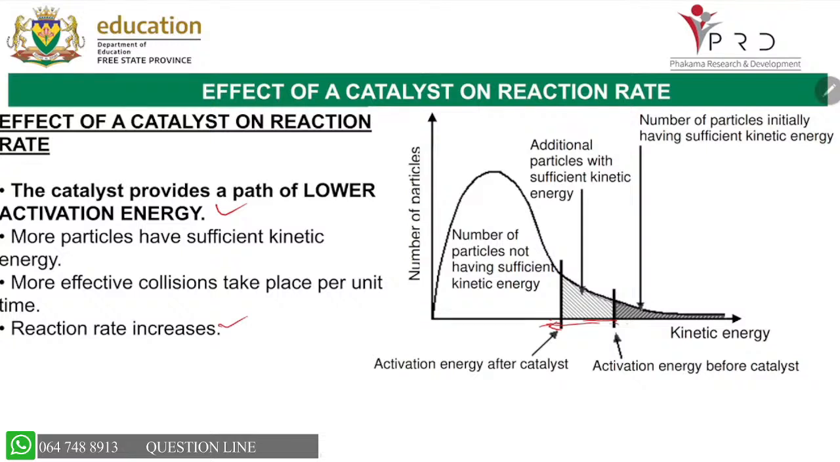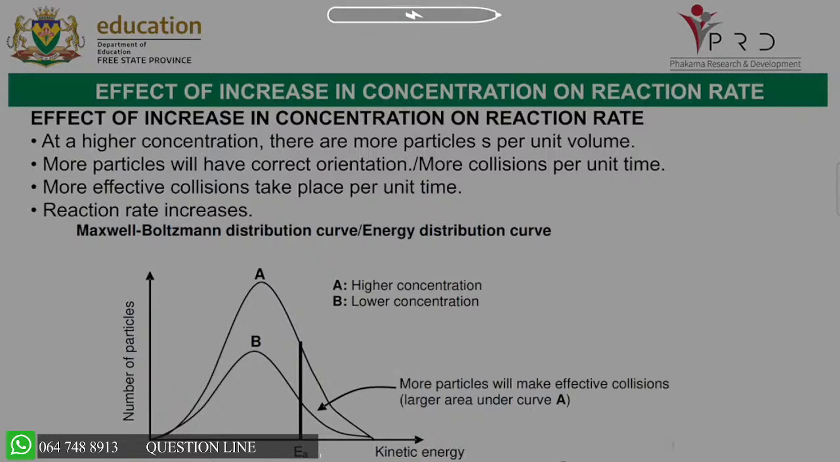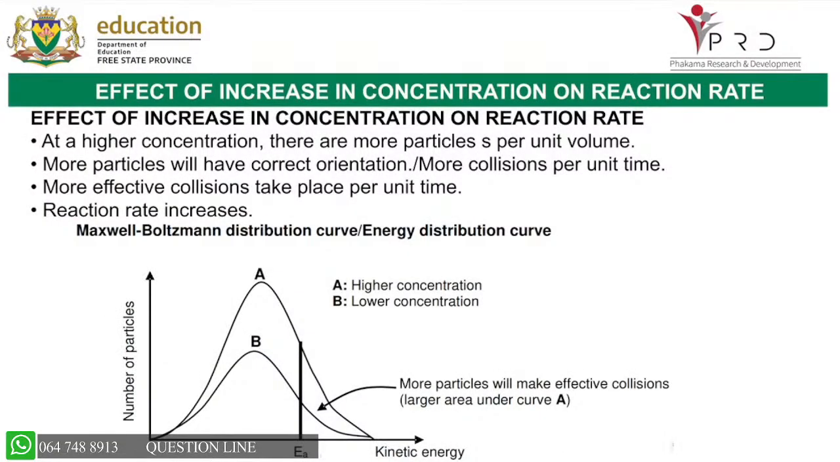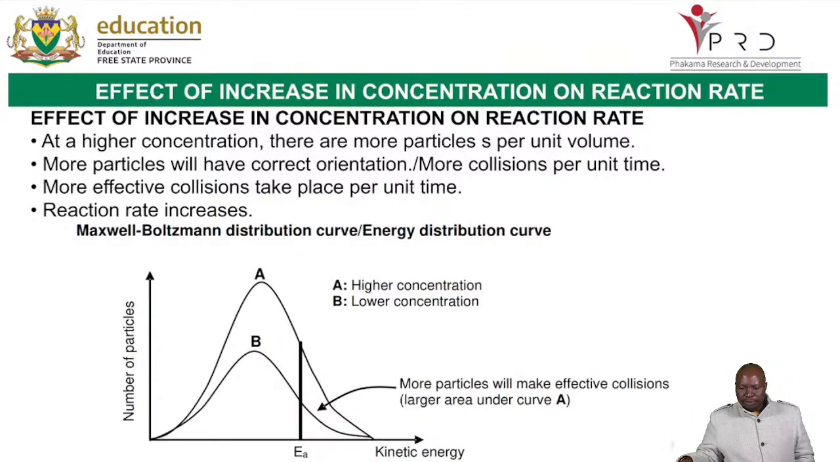Now, without any waste of time, we'll move on to the effect of a catalyst on a reaction. I've already indicated that it will lower the activation energy. But now when you look at the graph of concentration, you can see it goes on top. Because when you increase concentration, you are increasing the number of particles per unit volume, as indicated there. Then you will have more effective collisions per unit time. You will increase the rate of reaction.